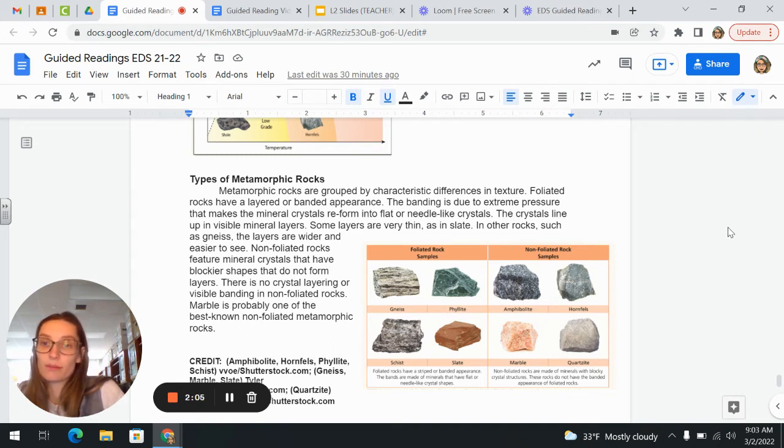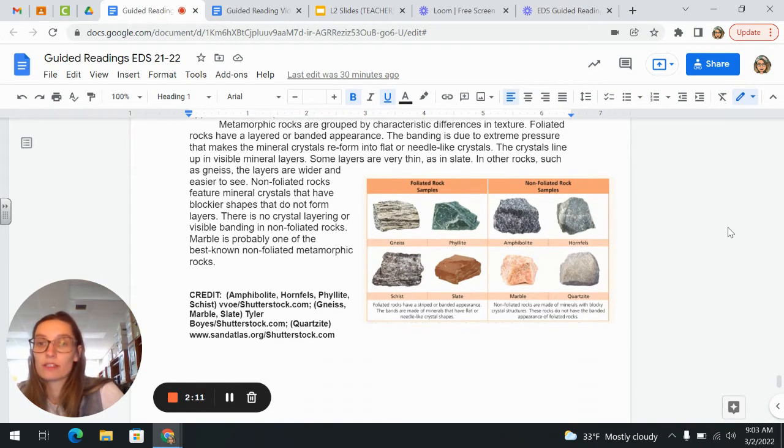Non-foliated rocks feature mineral crystals that have blockier shapes that do not form layers. There is no crystal layering or visible banding in non-foliated rocks. Marble is probably one of the best-known non-foliated metamorphic rocks. So you can see some photo examples of foliated and non-foliated rocks as well.